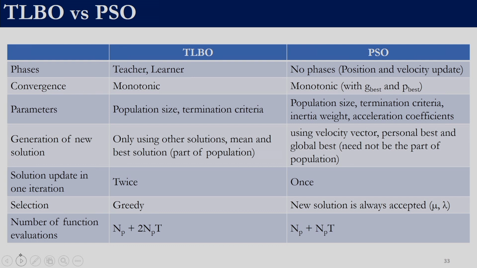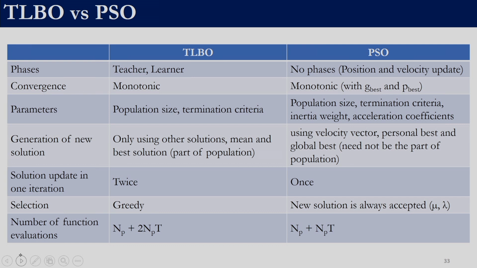In particle swarm optimization we do not have a greedy selection to update the population, but we do have a greedy mechanism for updating G best and P best. Only if a solution is better than G best will we update G best. So at any iteration, G best will correspond to the best solution obtained so far. So if you are going to plot iteration versus G best value, it will be monotonically converging, right.